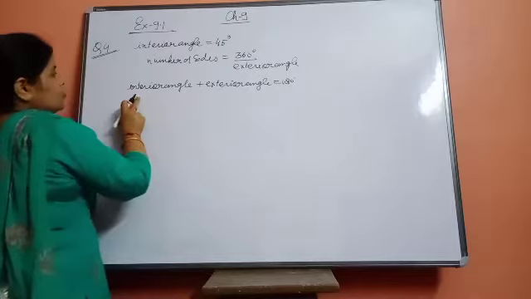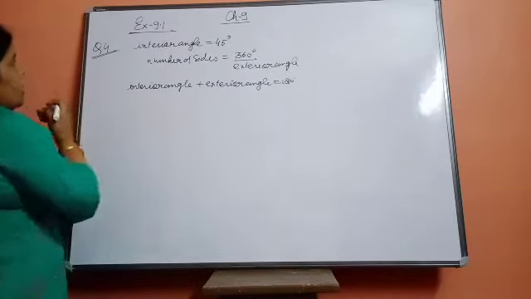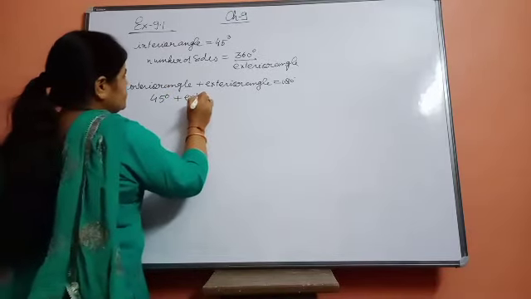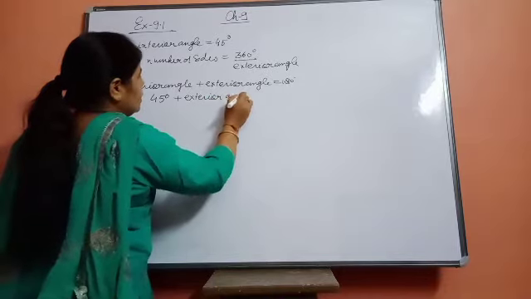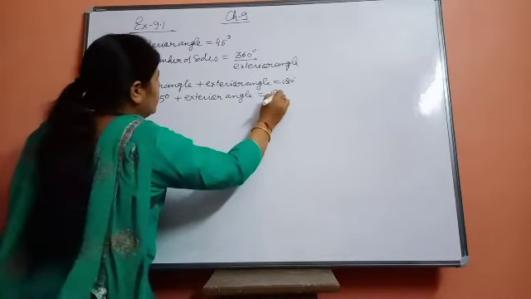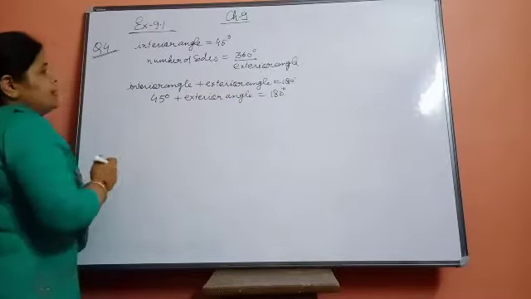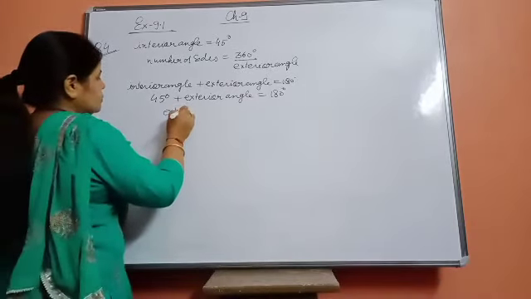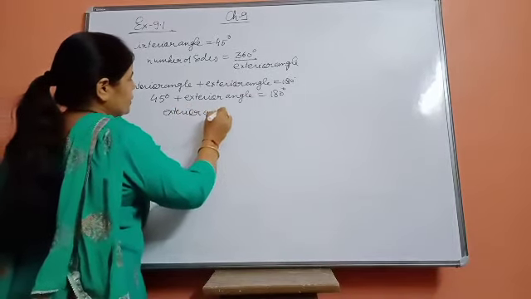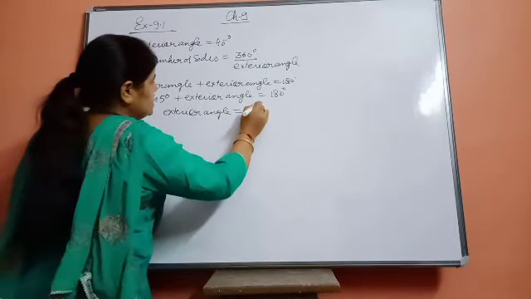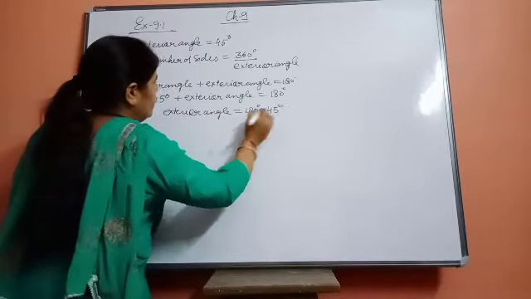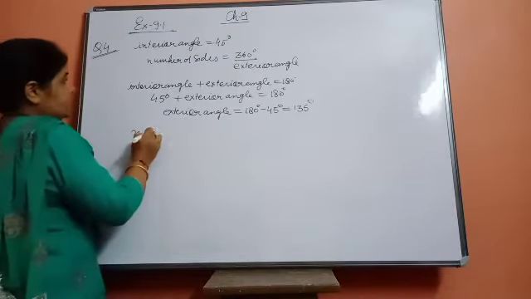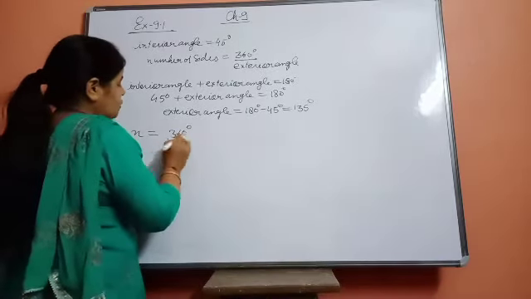So the interior angle given is 45 degrees. 45 degrees plus the exterior angle is equal to 180 degrees. To find the number of sides you need the exterior angle. So the exterior angle is equal to 180 minus 45, which is 135 degrees. Now the number of sides n is equal to 360 degrees upon 135.